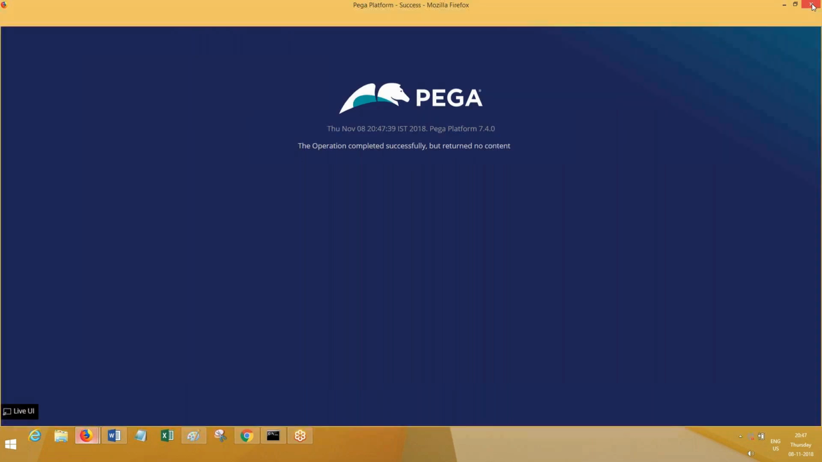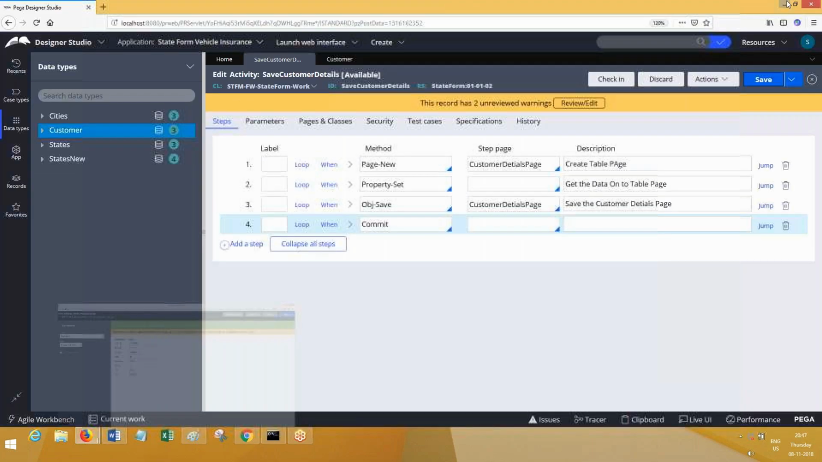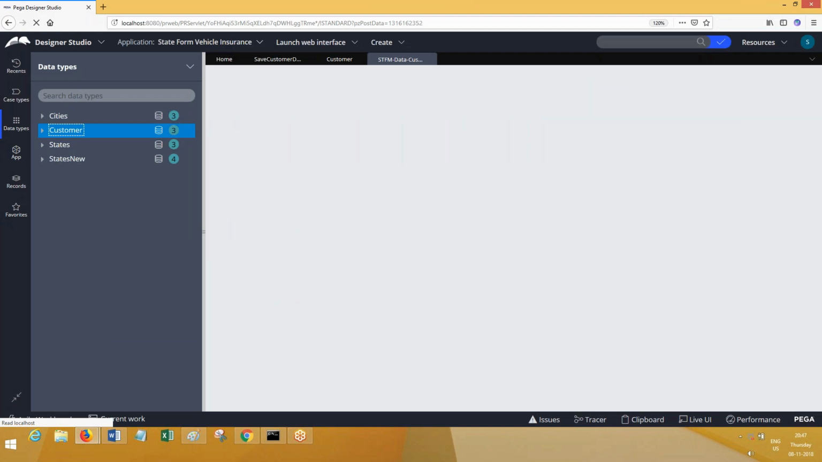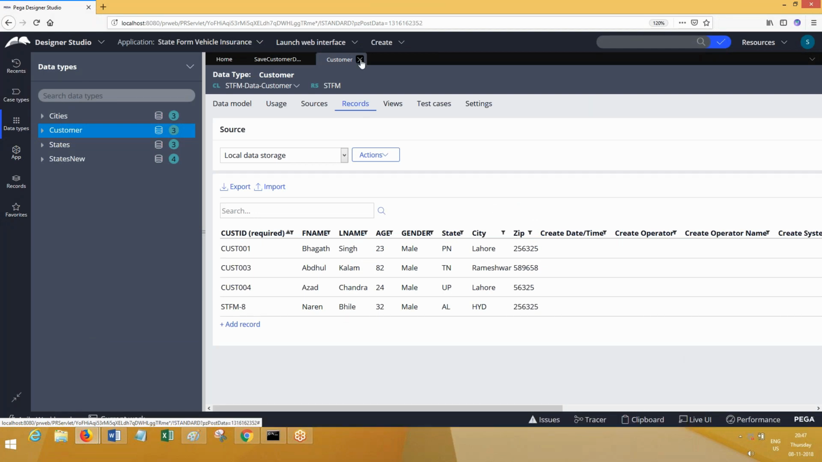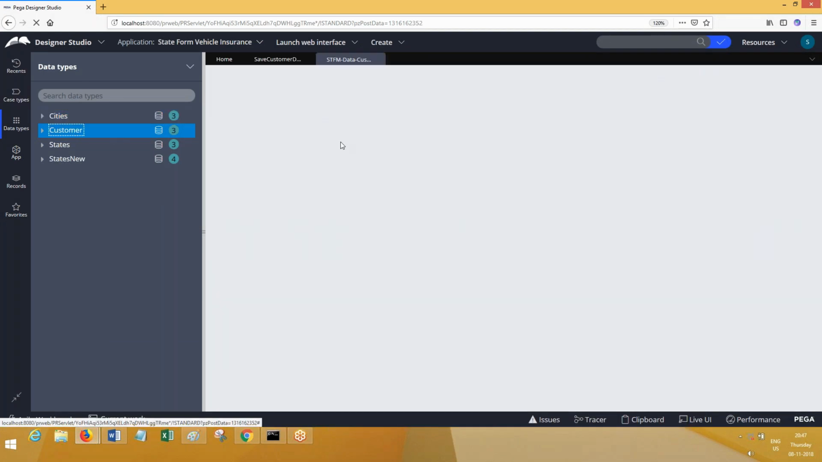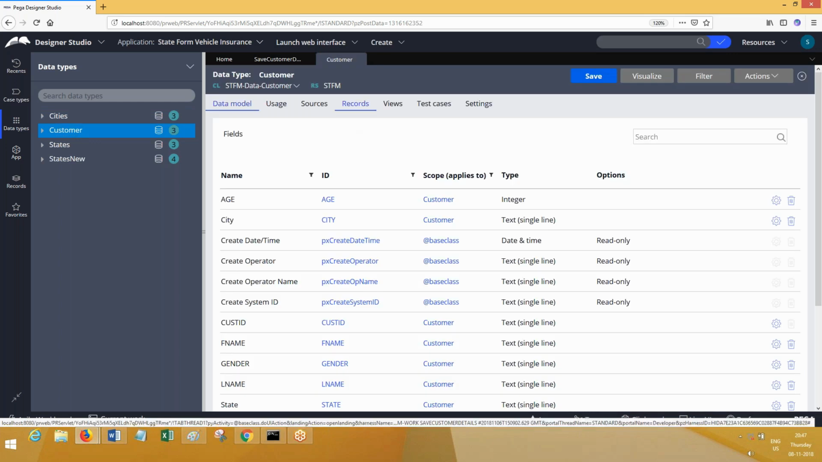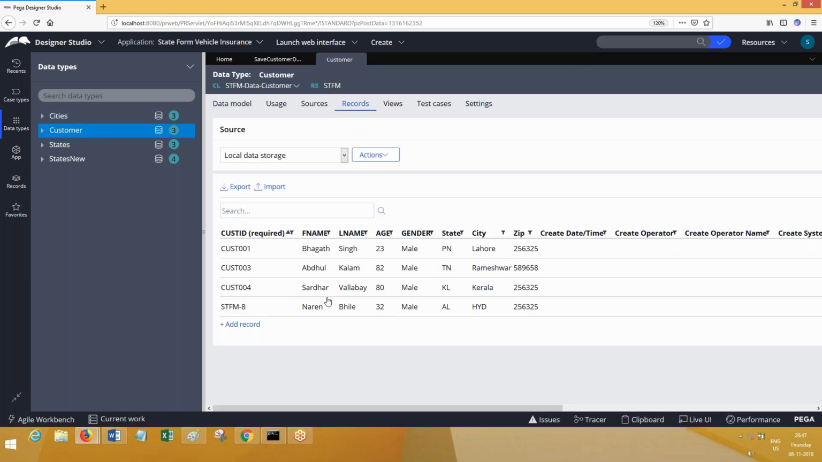Okay, executed. Now you go back to the table. Will 2 records with cust004 be available or only 1 record? 1 record. Let me refresh this. Only 1 record, but the previous record data is updated. Now your OBS save has worked as update. OBS save, is it an insert operation or update operation? Update. So it behaved like an update operation.